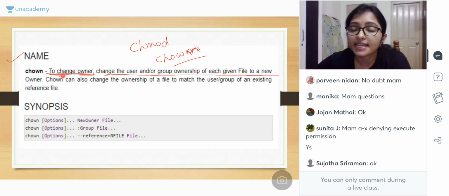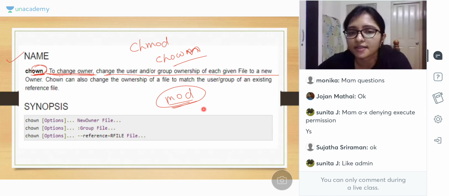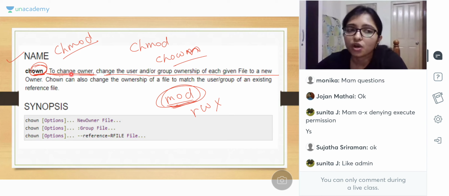And here we are changing the owner. OWN means own. MOD means it is the mode of access. Remember like that. Mode means mode of access, that is read, write and execute. And own means changing the owner. That is the difference between chmod and chown. Own means owner and mode means mode of access.